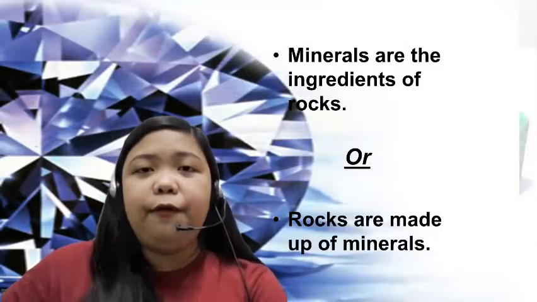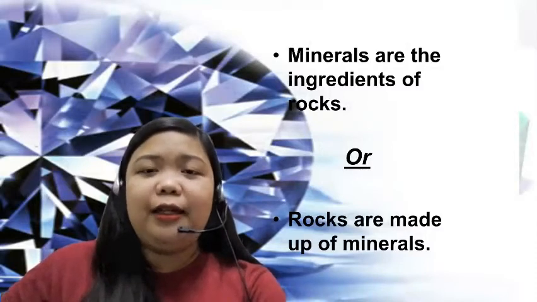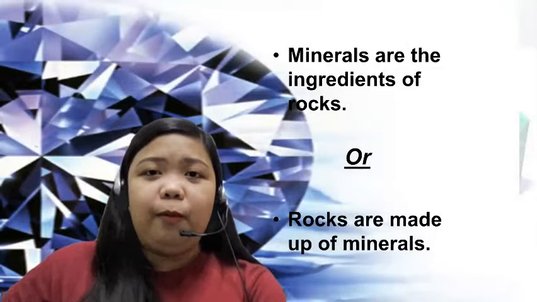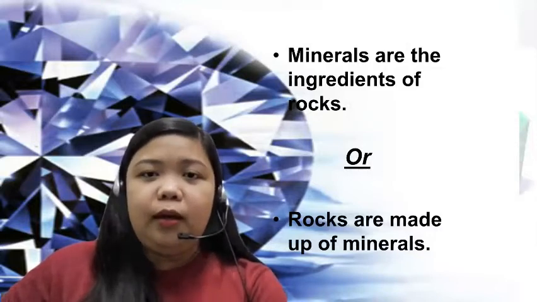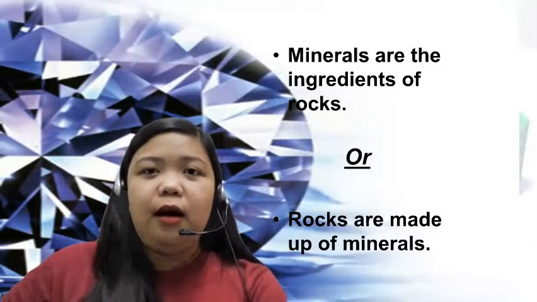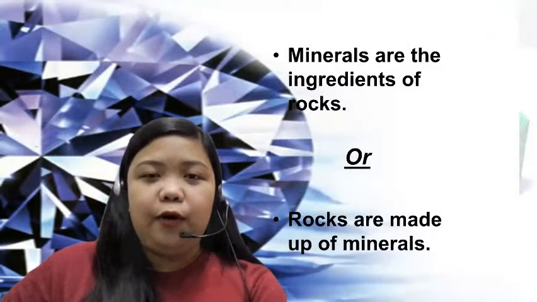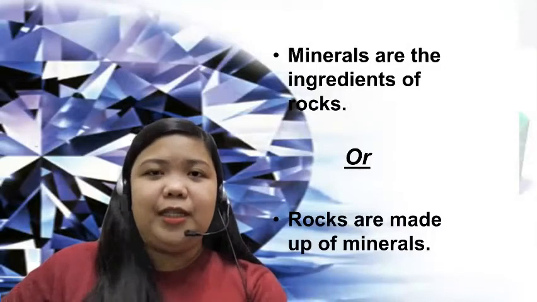Going back to our first discussion, we discussed that rocks are consolidated aggregate forms of one or more kinds of minerals. Therefore, we can create rocks out of combinations of different types of minerals that we can find on the earth's surface.